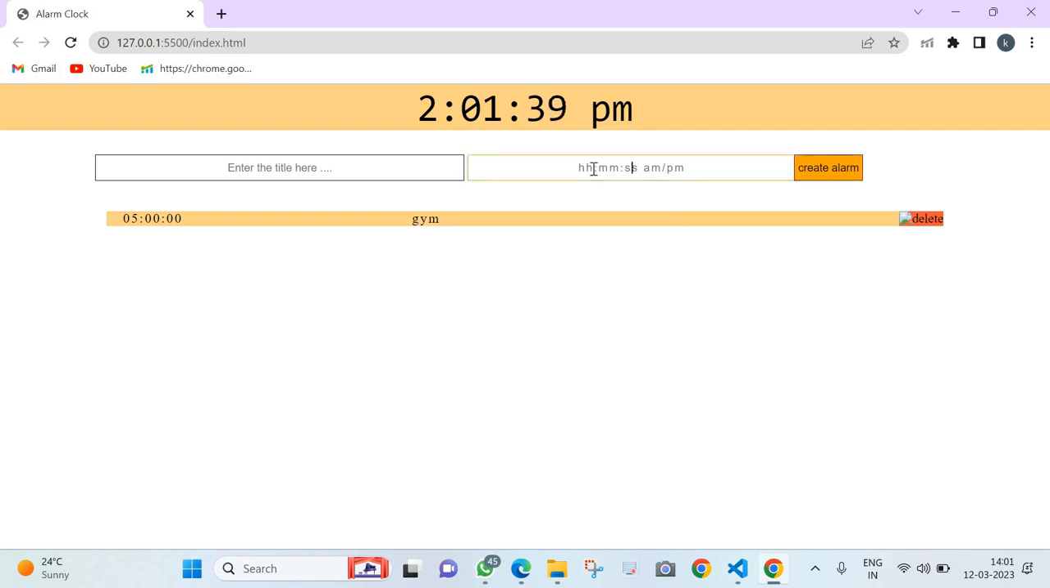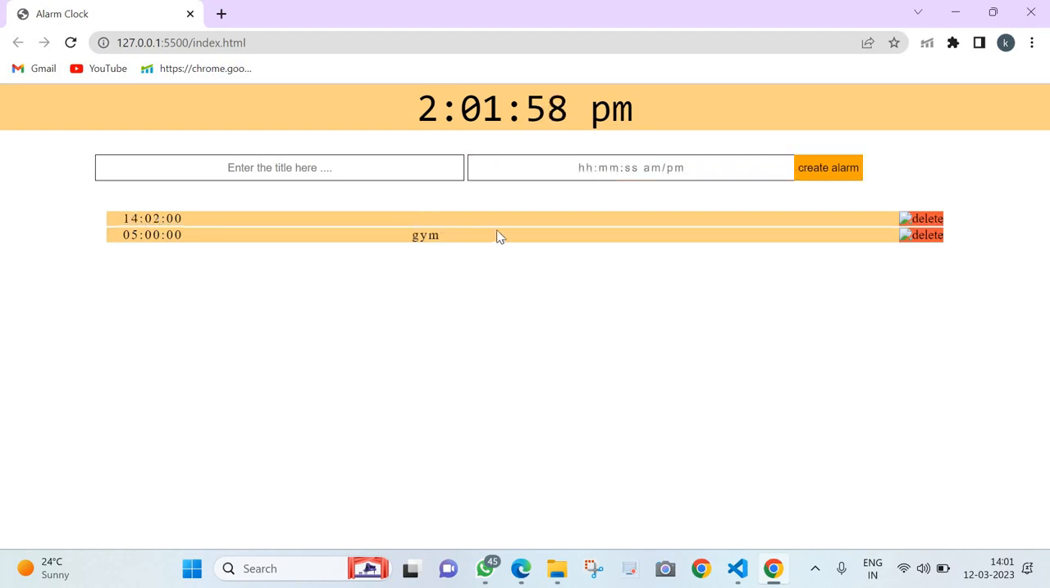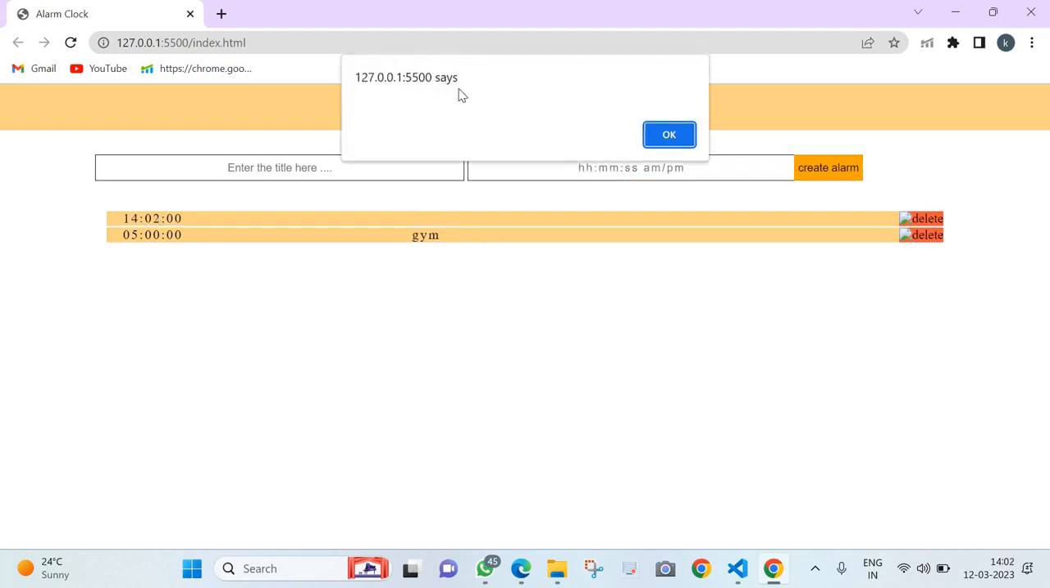I put the time on the current time: 02, 01, 02 02, 00 p.m. Now see, the alarm will alert.